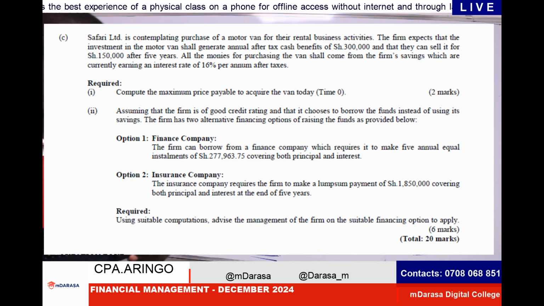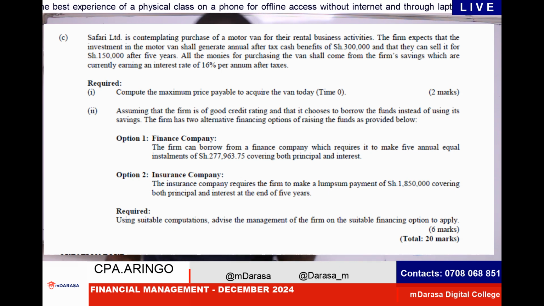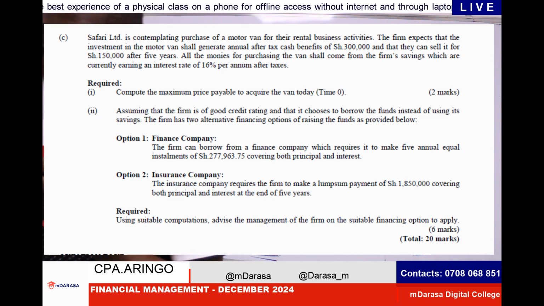Looking at this part, the examiner told us that you have this company known as Safari Limited, which is contemplating a purchase of a motor van for their rental business activities. The firm expects that the investment in the motor van shall generate annual after-tax cash benefits of 300,000 and that they can sell it for 150,000 after 5 years.